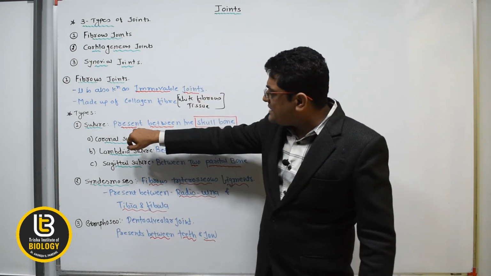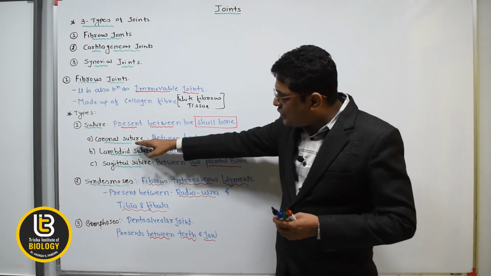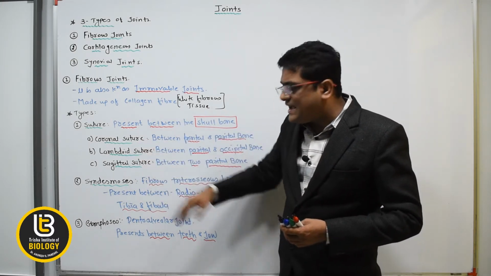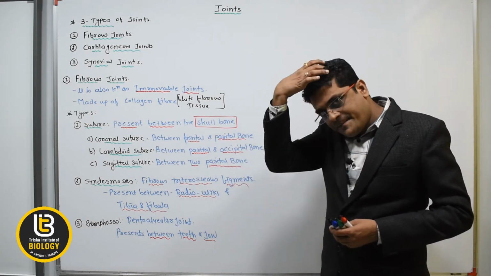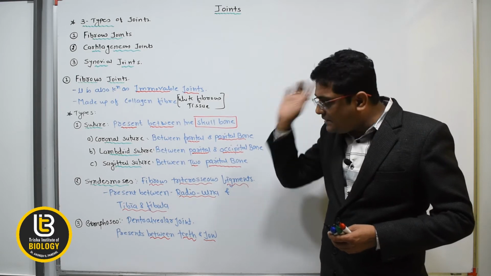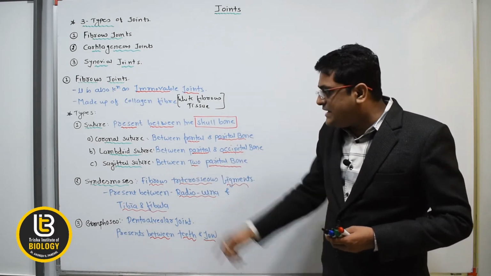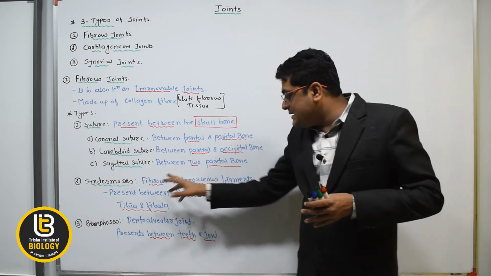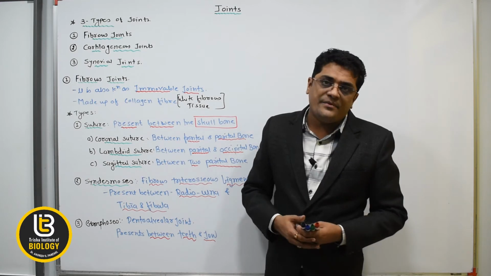In the suture, it is present between the skull bone. There are three types of the sutures: coronal, lambdoid and the sagittal. Coronal suture between the frontal and the parietal, lambdoid between the parietal and occipital, and sagittal between the two parietal bone. Syndesmosis, it is the fibrous interosseous ligament present between the radioulna and tibia fibula.